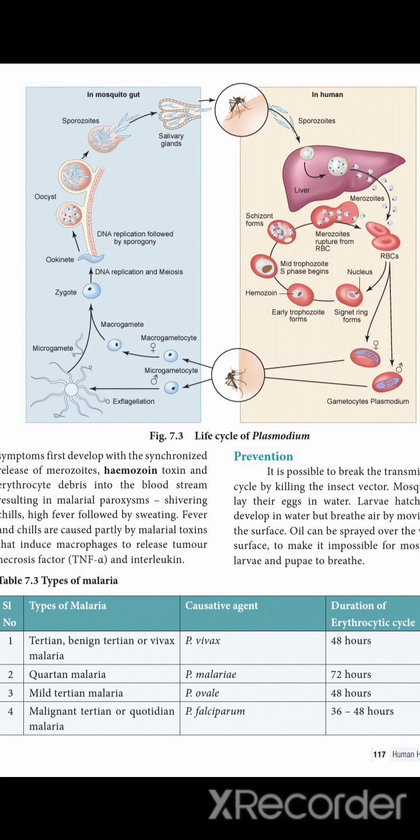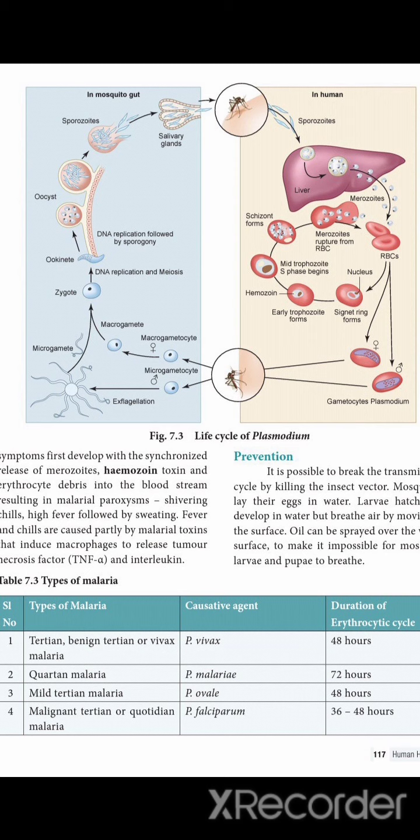After entering, the sporozoites are converted into merozoites. The sporozoite is a multinucleated cyst, and this is converted into uninucleated merozoites. These merozoites infect the RBC cells.